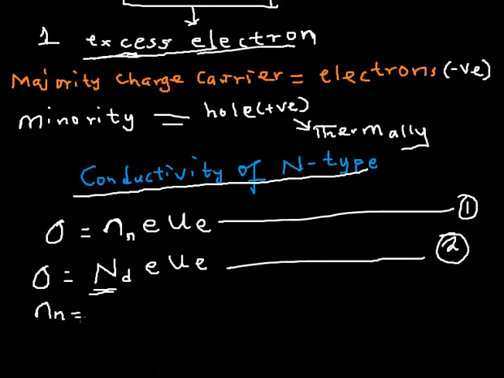Nn, that is the electron density of the n-type.